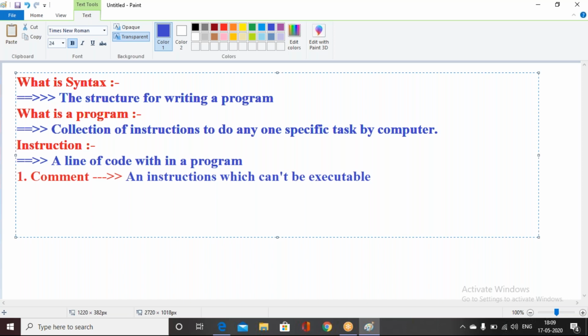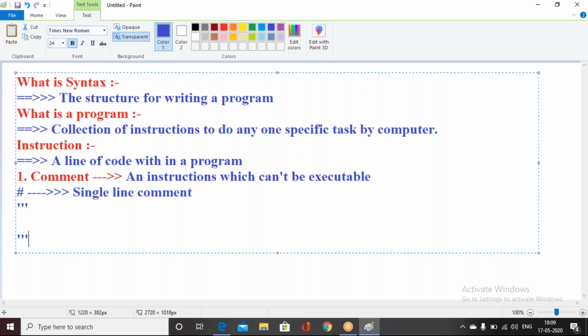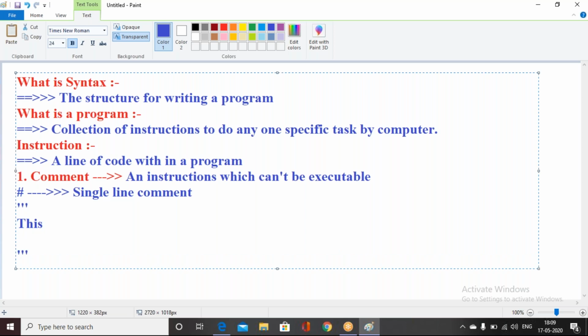We can implement comments in two ways. If any line starts with a hash character, we call that a single line comment. We comment only a single line at a time with the help of the hash character. Or else, within triple quotes, we can write multiple lines.